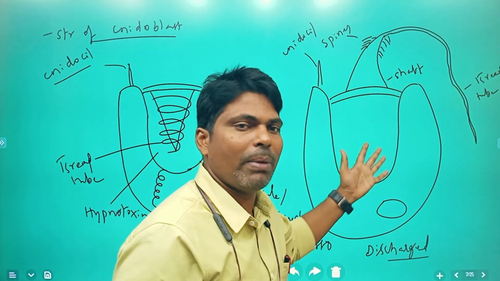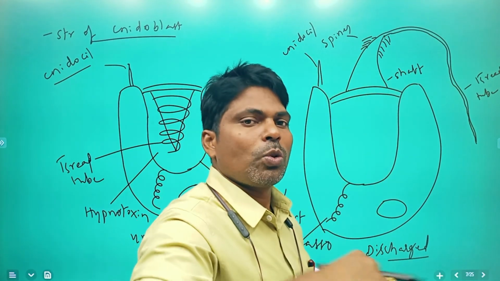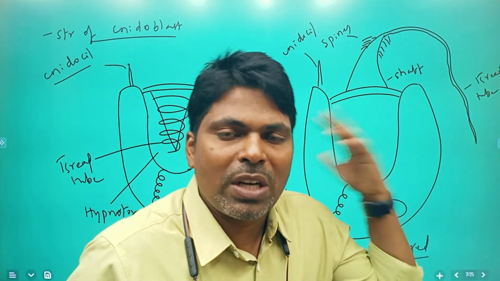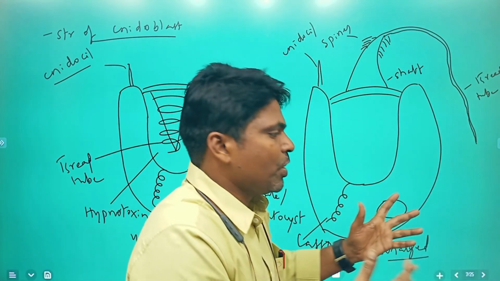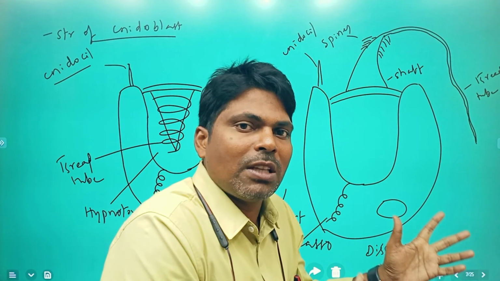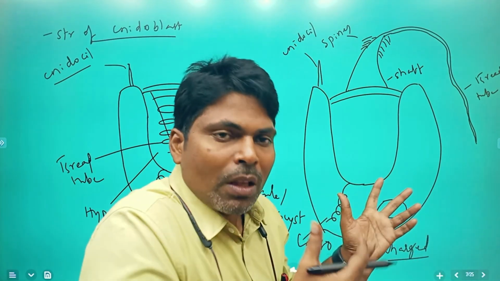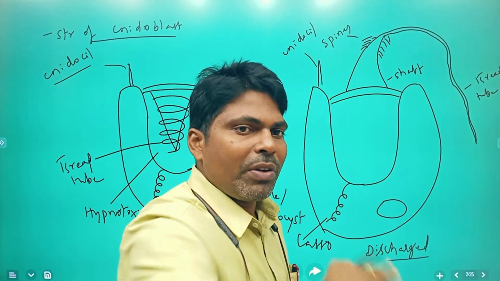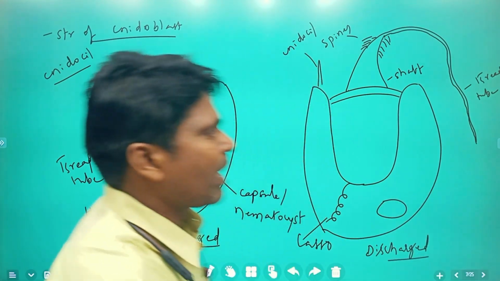New nidoblasts are formed through the interstitial cells, and these new nidoblasts enter the epidermis region, replacing the used ones.